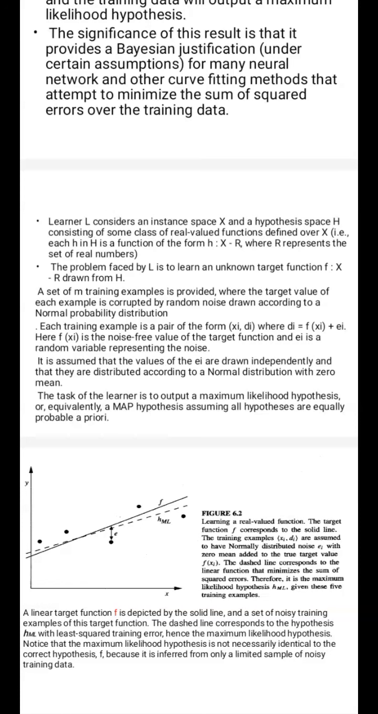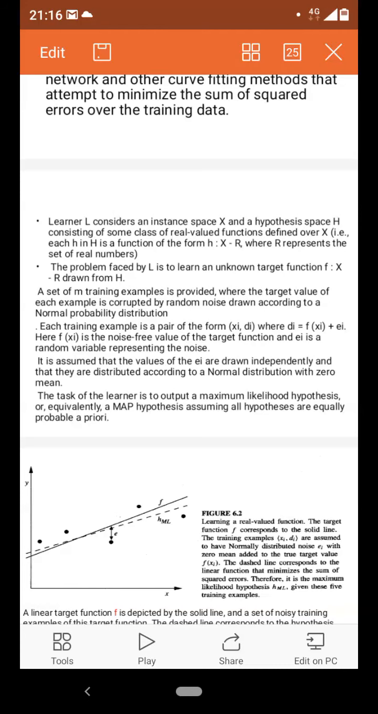The problem faced by L is to learn an unknown target function f. For a particular instance you have to frame one target function. In our first chapter itself, on how to build a learning model, we have to define one target function. So you have to learn one target function which should map your instance X to a real number, which might be drawn from the several hypotheses that you have framed.